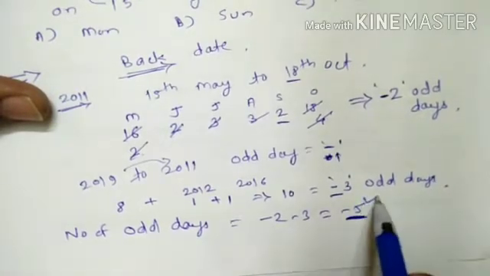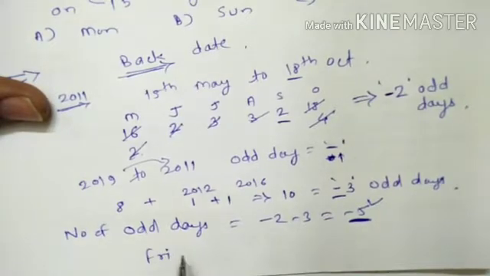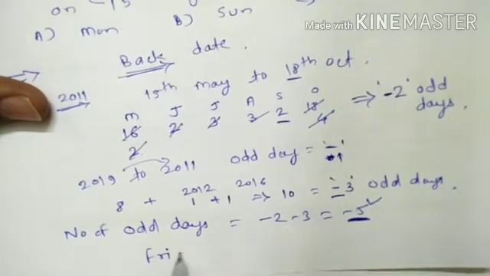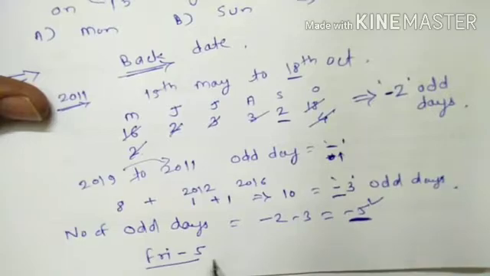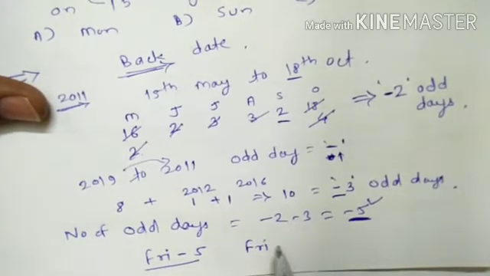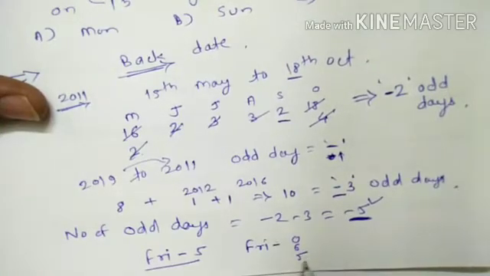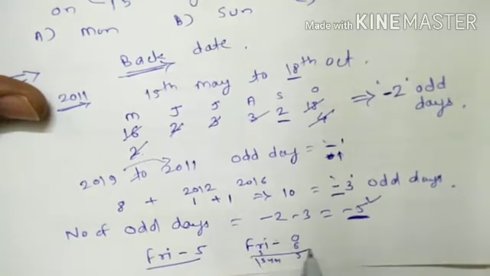What it indicates is that we have to subtract it from our reference day. Reference day is Friday. Friday minus 5 is our correct answer. How to find it fast? Just, Friday has a minus sign, so we take reverse order, 0, 6, 5. The minus sign means we take reverse order, and the day-of-week order remains the same: after Friday comes Saturday, after Saturday comes Sunday. So Sunday is our correct answer.